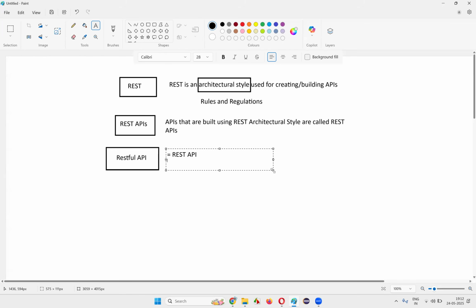Both are the same. We can also call REST APIs as RESTful APIs. Both are the same, guys.